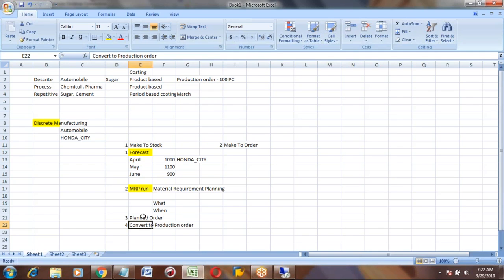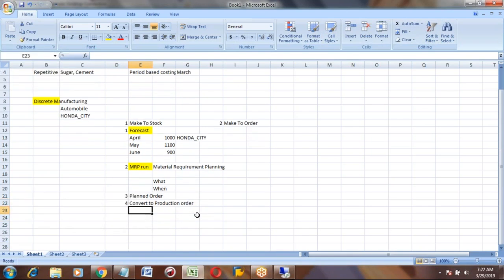You convert the planned order to a production order.